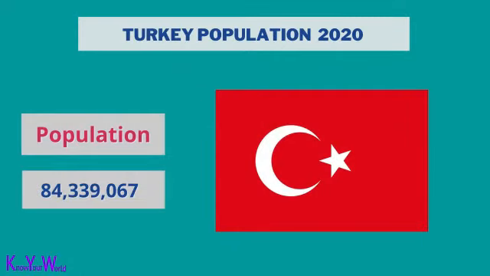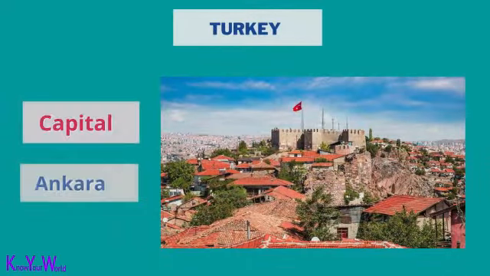Turkey population is 84,339,067. The capital of Turkey is Ankara. The currency of Turkey is Turkish lira. The ISO currency code of the Turkish lira is TRL.